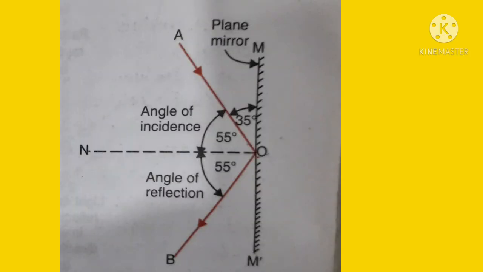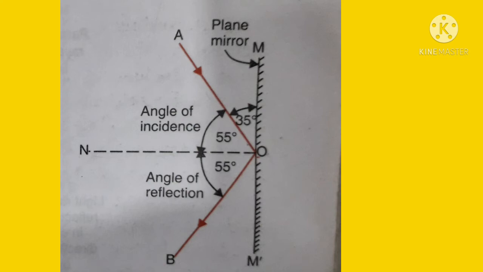Children, I'll ask you one question: an incident ray makes an angle of 35 degrees with the surface of a plane mirror. What is the angle of reflection? So children, in order to find out the angle of reflection, we should first know the angle of incidence. In this case, the incident ray makes an angle of 35 degrees with the surface of the mirror.